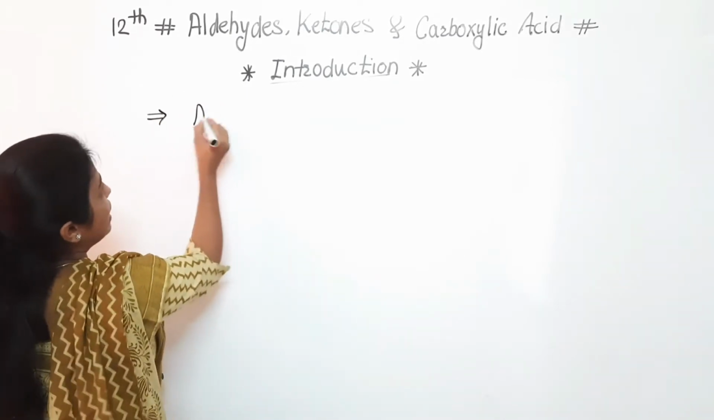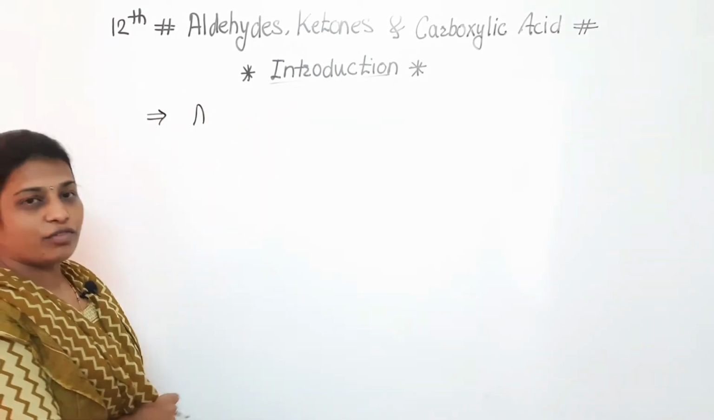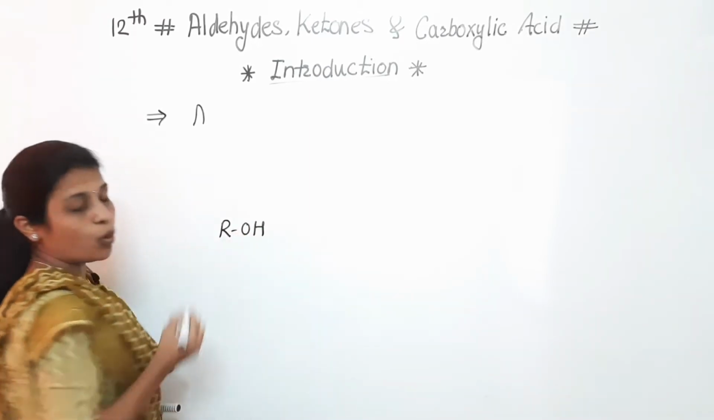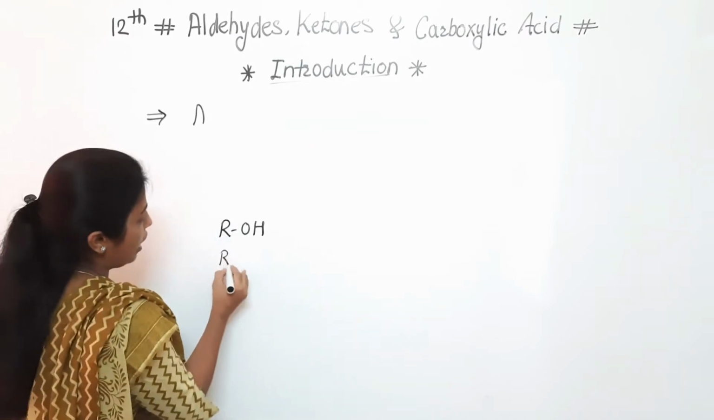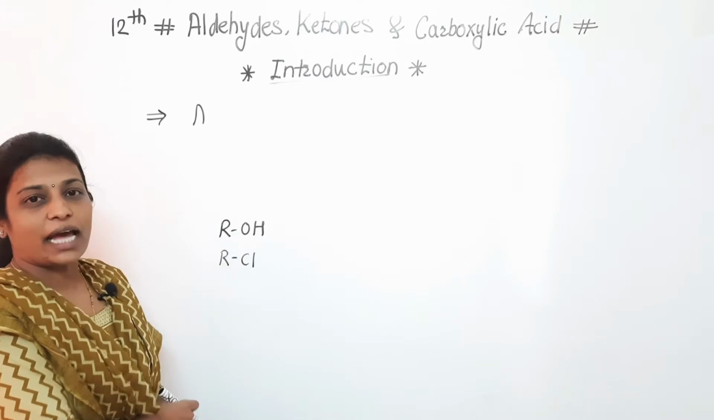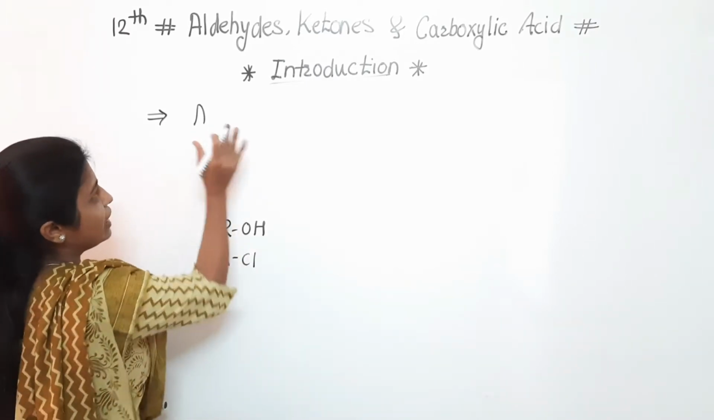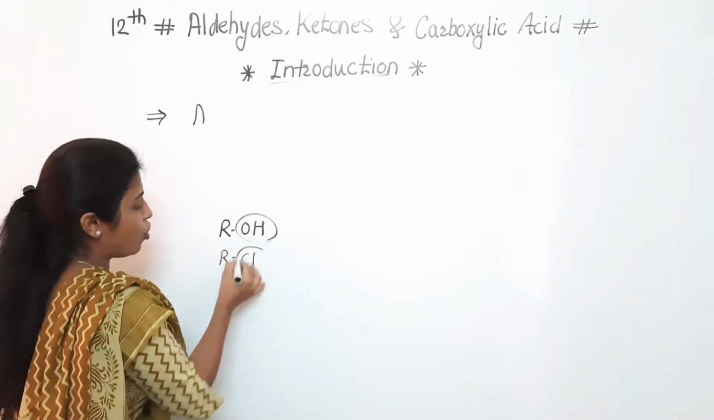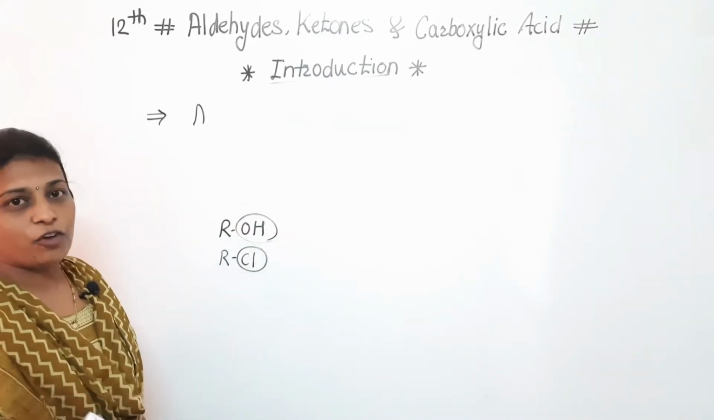In that, aldehydes and ketones, as we know, everywhere when we are observing alcohols, there is a presence of an OH group as a functional group. In alkyl halide, a halo group or chloride group is there as a functional group. So aldehydes and ketones are the simple ones because there is no presence of such active or reactive functional groups.